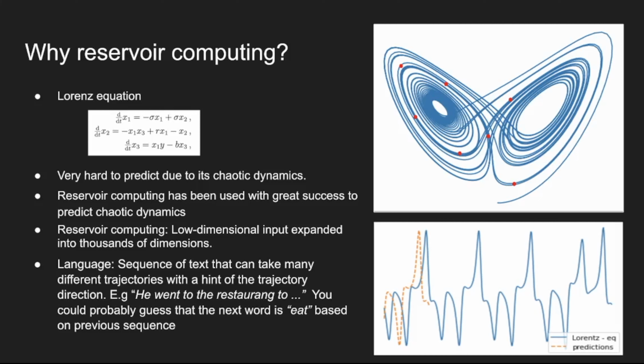When we think about language, a sequence of text can take many different trajectories, but we usually have an idea of where it's going. If I say, he went to the restaurant to, you would probably guess that the next sequence would be eat or meet friends or something like that. But depending on what was said before that sequence, you might suspect something entirely different. Subliminal hints or vibes give us an intuition that is hard to capture with machine learning. The next sequence could very well be something surprising like, he went to the restaurant to start a fire outbreak, if what was said previously had a subliminal hint underpinning this.